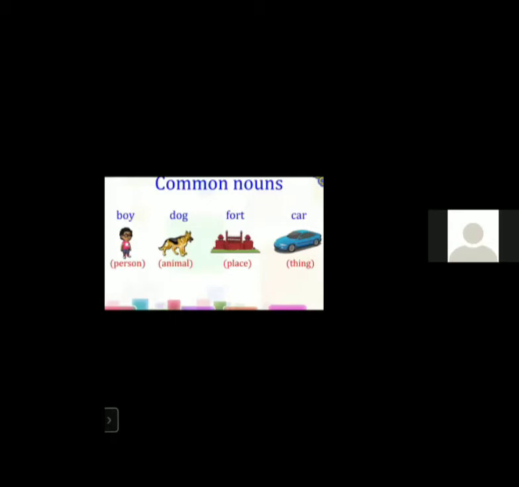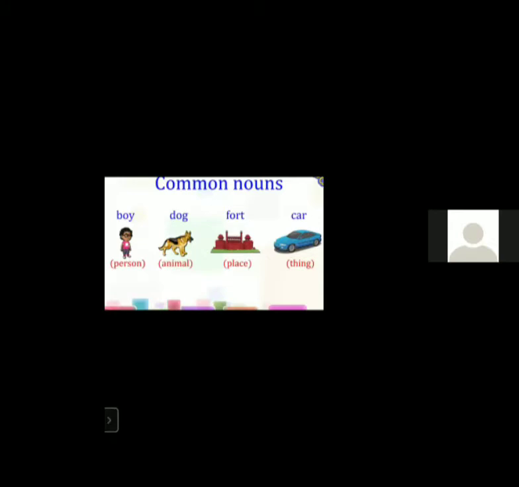Now, whatever common nouns we have seen, you can see the name over here. Common nouns: the boy will go under the person. The dog will go under the animal. And the fort will go under the place. And the car, that is a common noun, will go under the thing. So, the boy, the dog, the fort, the car, all are common nouns over here.